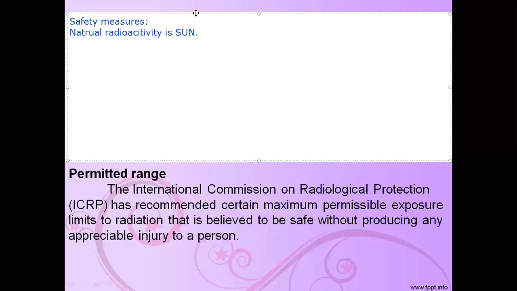The next one is the permitted range. The ICRP, the International Commission on Radiological Protection, recommends fixing the maximum permissible exposure limit for radiation. The commission believes that below this maximum value there is no injury or effect on the human body. Overall, the exposure to radiation is 20 millisievert per year.